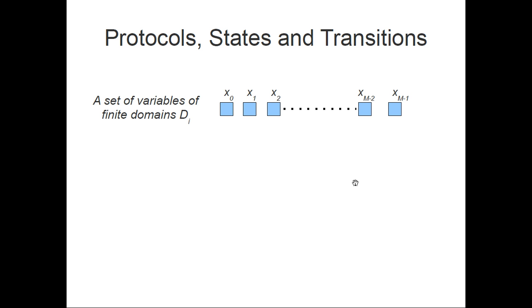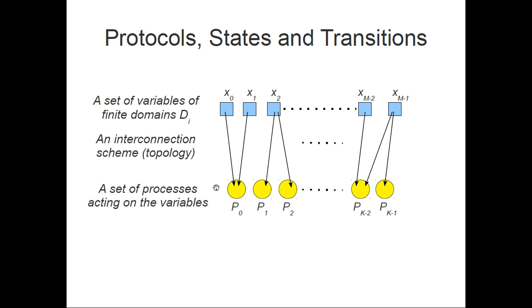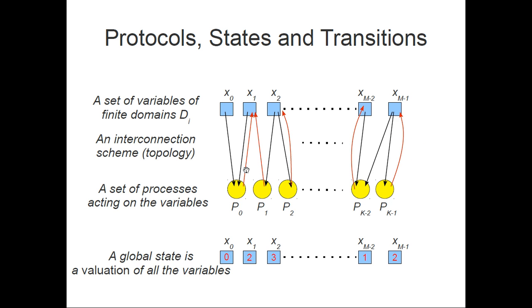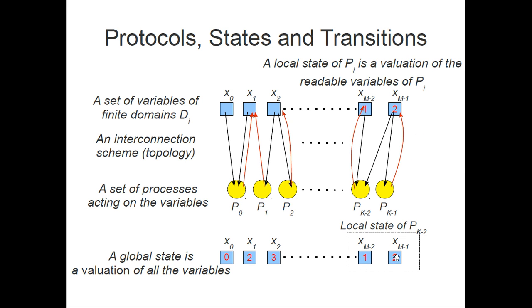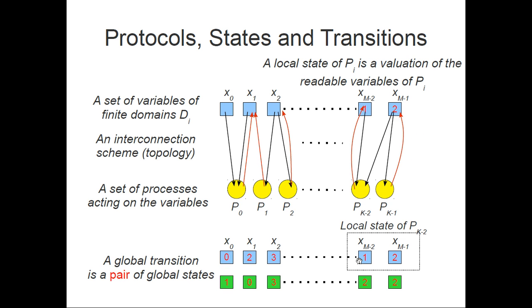We represent protocols by sets of variables, sets of processes, and read and write restrictions that tell us which process reads which variables and which process writes which variables. A global state is an evaluation of every variable in the protocol, and a local state is an evaluation of only the readable variables of the process. As we can see here, these are the variables readable by pk-2, and this is a local state of pk-2. A global transition is a pair of global states.